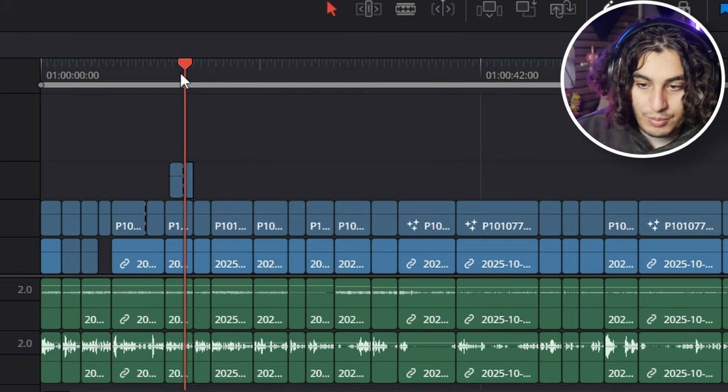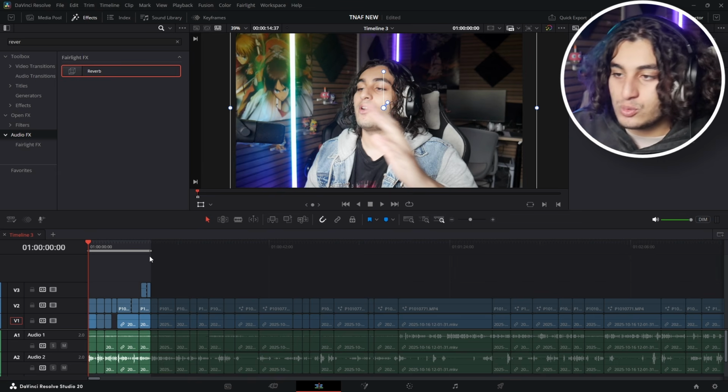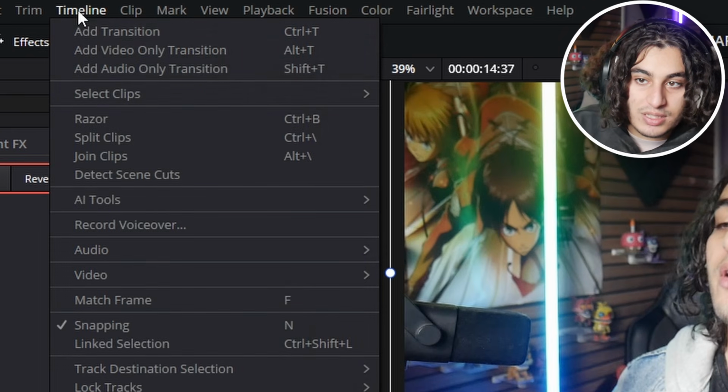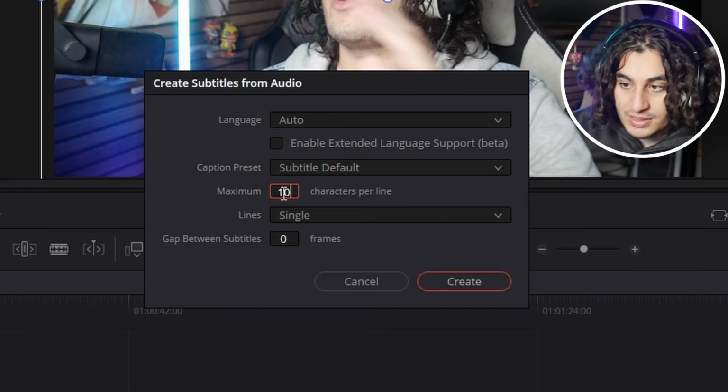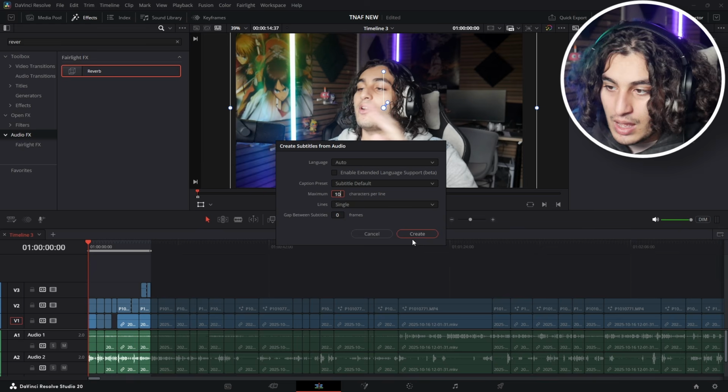So I'm going to push I. I'm going to push O over here. This section over here is where the subtitles are going to be generated. We're going to go to timeline. We're going to go to AI tools. We're going to go to create subtitles from audio. I'm going to put 10 for maximum characters, and then I'm going to push create.